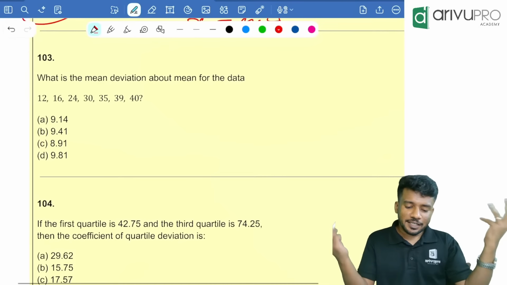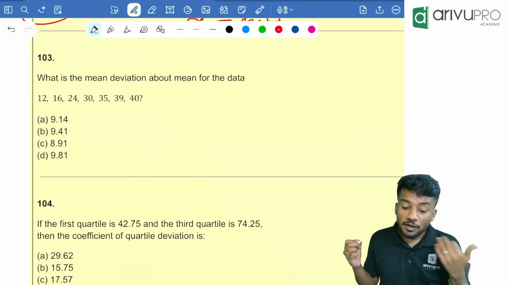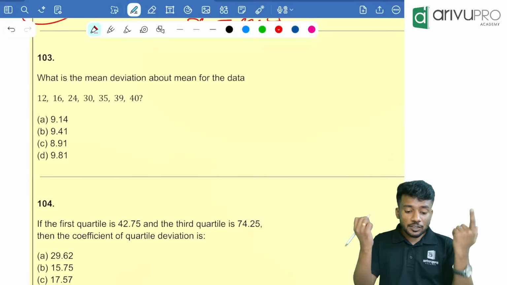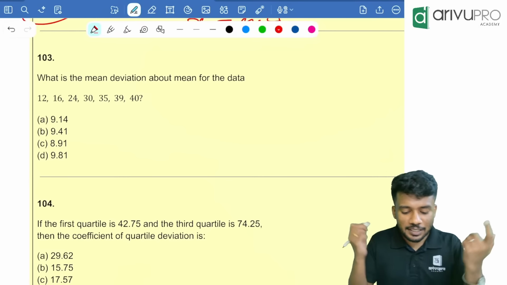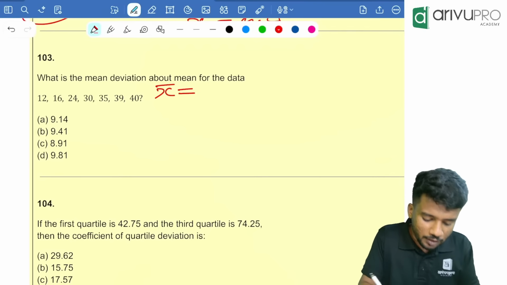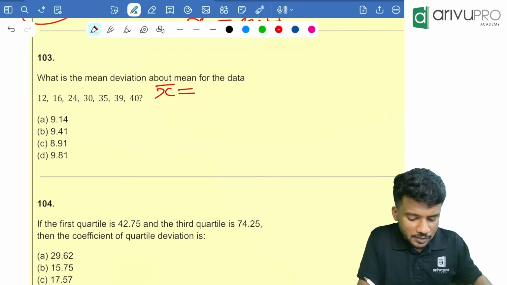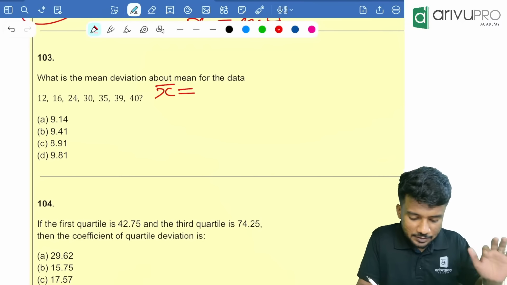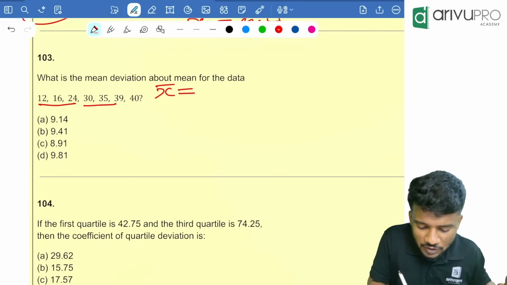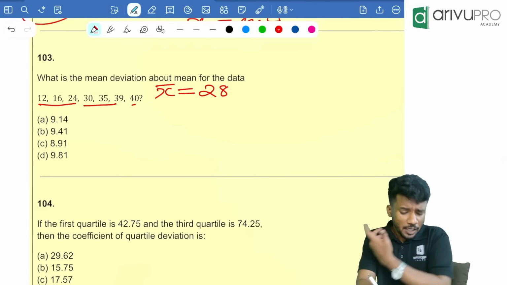Now the next question, again a question based on mean deviation. Mean deviation about the mean for the data 12, 16, 24, 30, 35, 39, 40 is how much is the question? First we need to find the value of x bar. X bar is how much? 12 plus 16 plus 24 plus 30 plus 35 plus 39 plus 40, which is equal to 196 divided by how many terms are there? 7 terms are there, which is equal to 28.